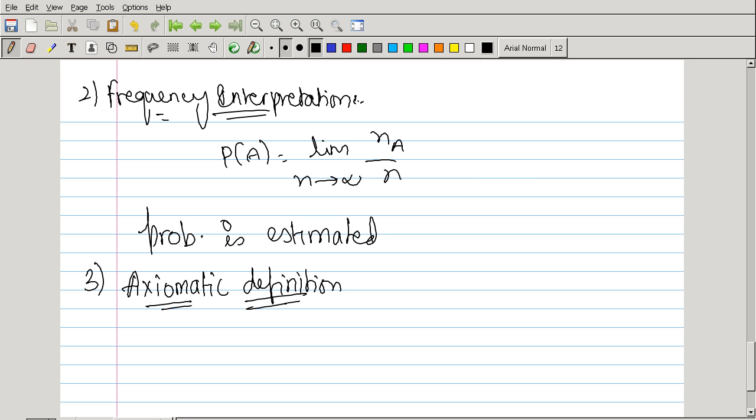Now, the axiomatic approach builds up probability theory from a number of assumptions. See, we come up with certain assumptions, they hold true, and we expect them to hold. We expect them to be true. So, basing on those assumptions, we will build up the theory. Now, its theory is based on three postulates.